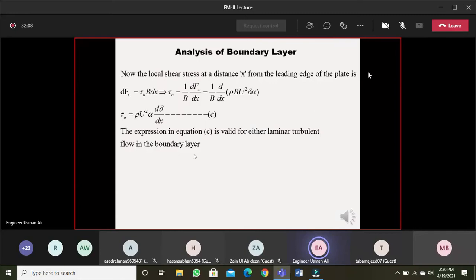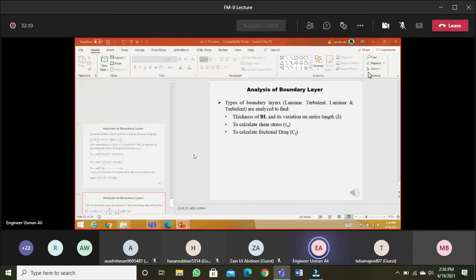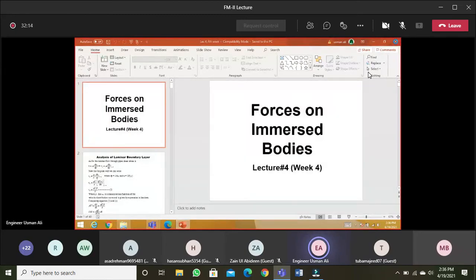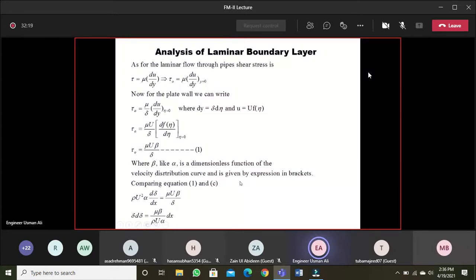So let us start with the next, fourth week lecture, whose slides have already been shared. That is the analysis of the boundary layer. So let us start with the analysis of laminar boundary layer first. We have derived one expression for tau naught, which is valid for laminar and turbulent both, so that will be used for this purpose. We then have to derive another expression for tau naught for the laminar boundary layer, and then we'll compare them and then finally find the other values.